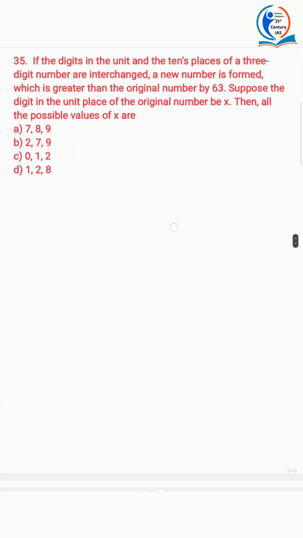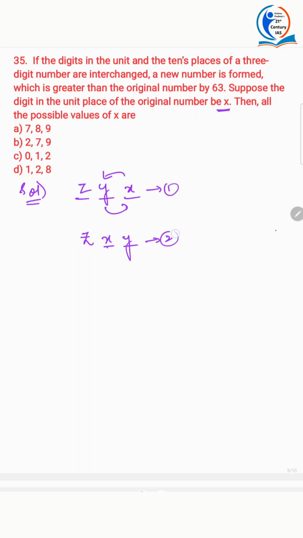Next problem. If the digits in the unit and the tens place of a 3-digit number are interchanged, a new number is formed, which is greater than the original number by 63. Suppose the digit in the units place of the original number is x, then all the possible values of x are. Let the other 2 digits be z and y. Now these two digits got interchanged, giving z, x and y. This second number is greater than the first one by 63.